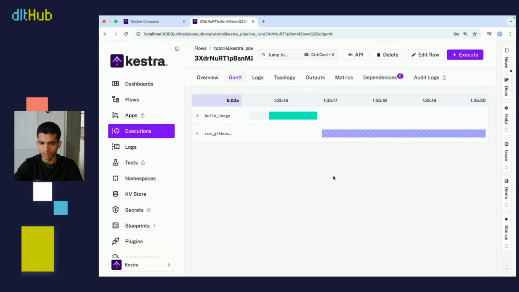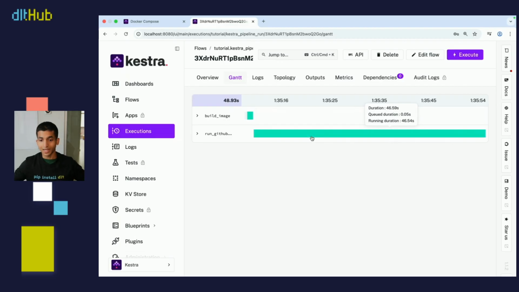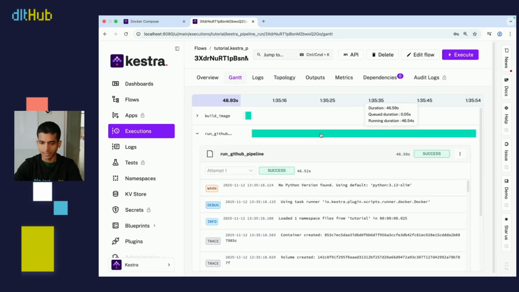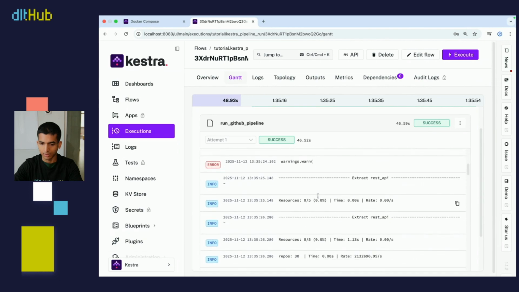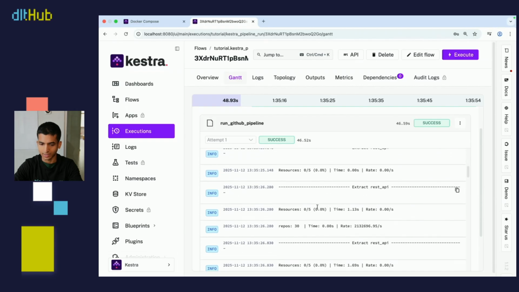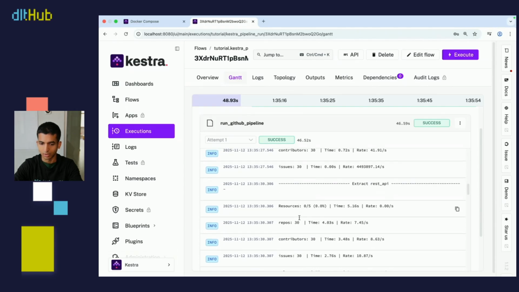Okay, so the image has been built and now it's running our GitHub pipeline. So this will take a minute. Let's wait for this to finish running. Okay, it's gone green, which is always a good thing with these orchestrator UIs. So that means that the run must have been successful. If I want, I can click on this and I can right away see the logs that are created by DLT. So as you can see, we have our extract, we have all our information right here.